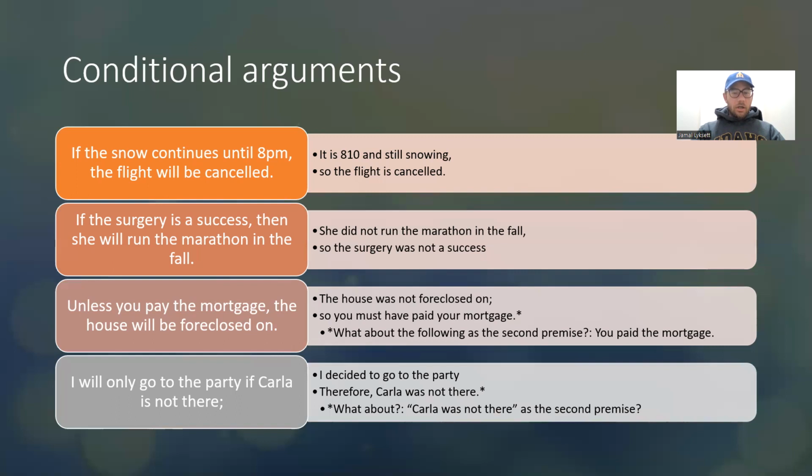I will only go to the party if Carla is not there. Carla is not there. Can we say, therefore, I will go to the party? So that does not quite follow. I will and only will go. If we would have said it that way, then the conclusion would have followed.